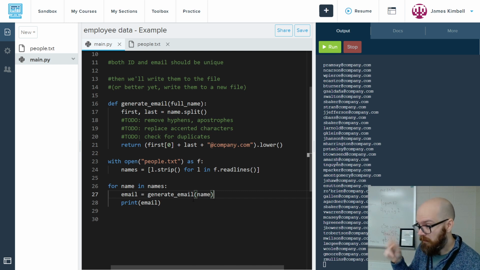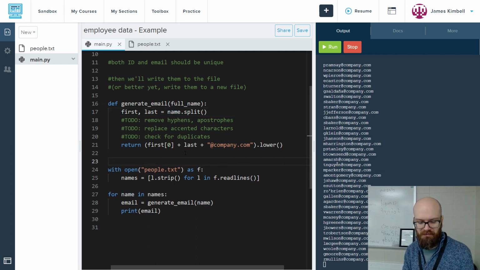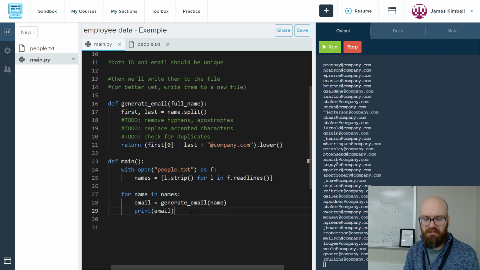However, I did notice a problem. I did make a huge error here that would come back to bite us later, which is that I called this parameter full name, but then I use name in here. I called it full name because I wanted to stress that when you see name, you don't know if it is 1 or 2 or whatever. And this is using name, which shouldn't work, but it does because we don't have this wrapped up in a function. Let's do this.